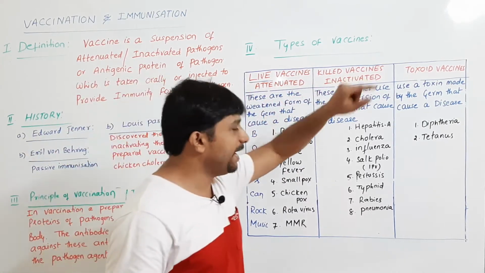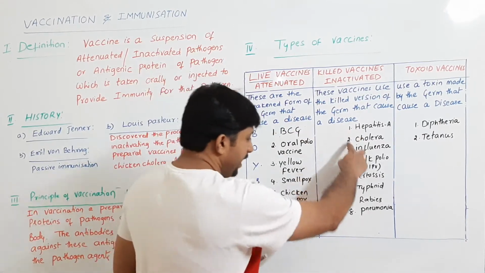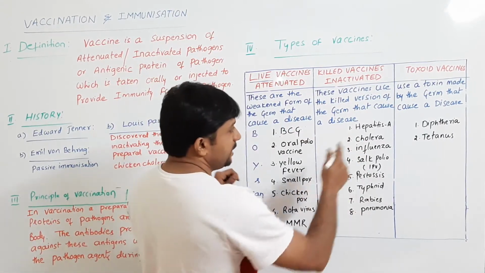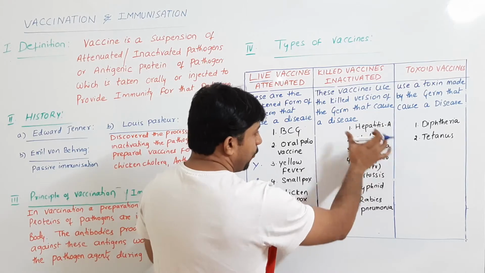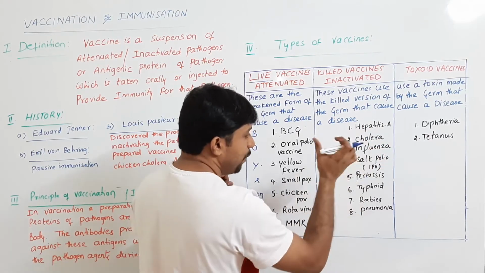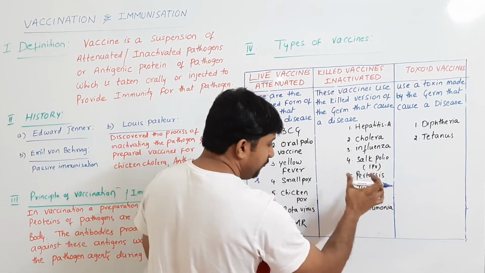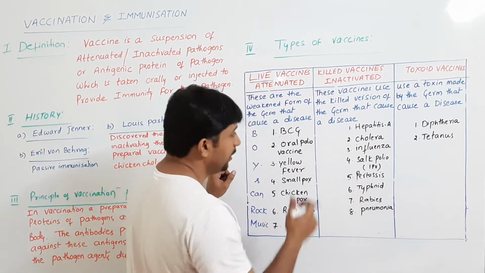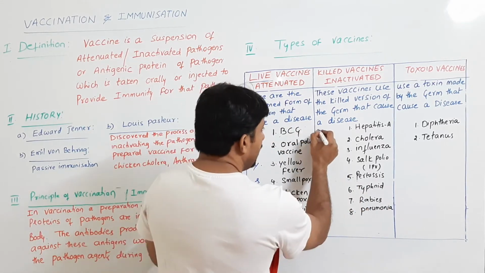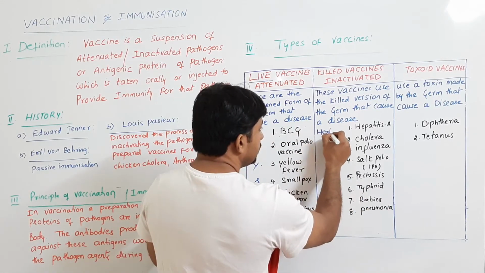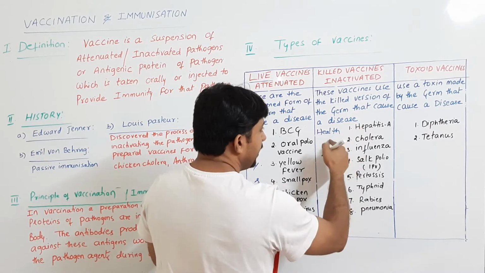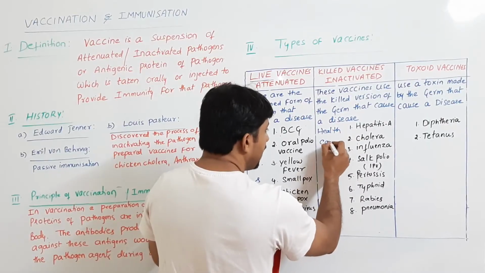Next, killed vaccines. We have 8 killed vaccines. They are hepatitis A, cholera, influenza, Salk polio, pertussis, typhoid, rabies, pneumonia. Right. What is the trick? Health care. H for health, hepatitis A. Health care